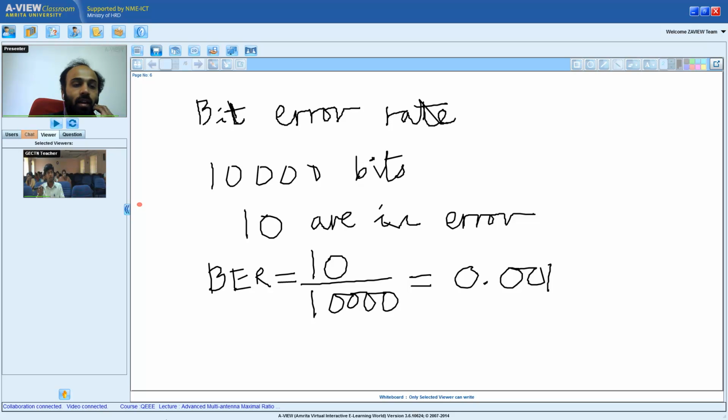So bit error rate is nothing but the number of bits received in error to the total number of bits. That is 10 to the power of minus 3. PSGCT, I'm also getting the answer. That is basically also the probability of a bit being in error. The bit error rate is also the probability of the bit being in error.